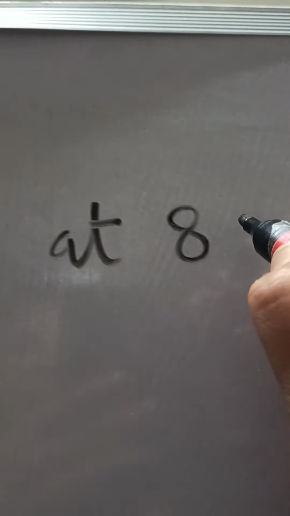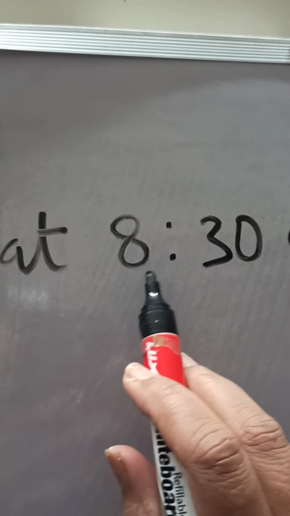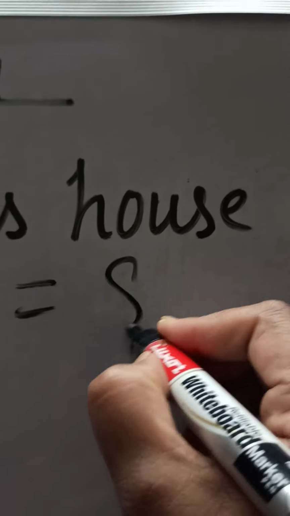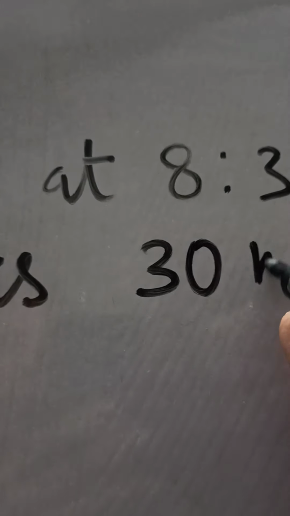Ram started from his house at what time? 8:30 am. 8:30 am means 8 hours 30 minutes.